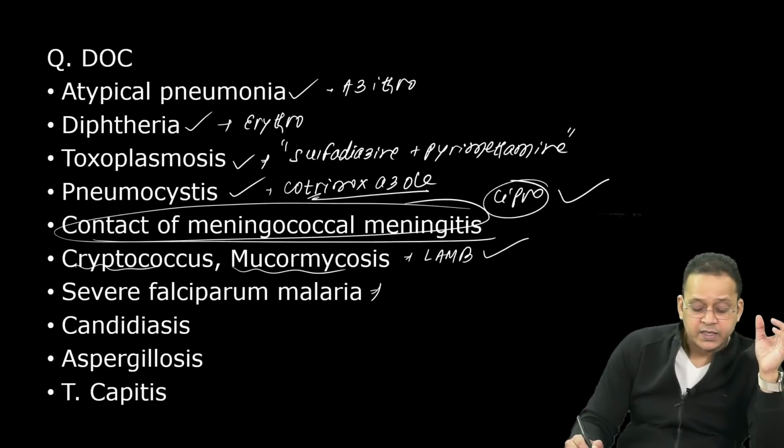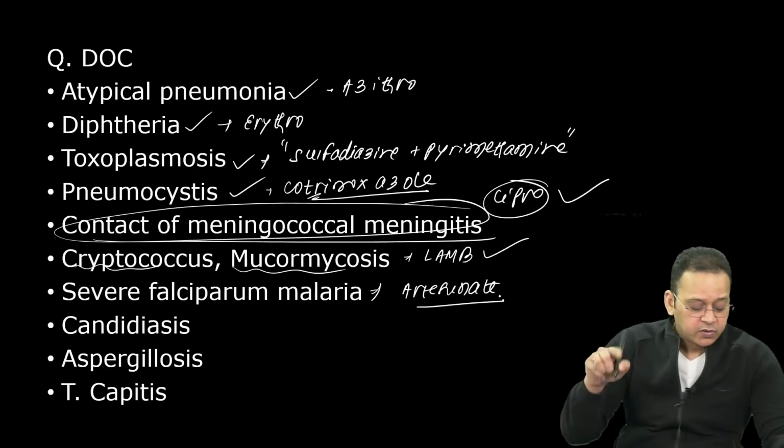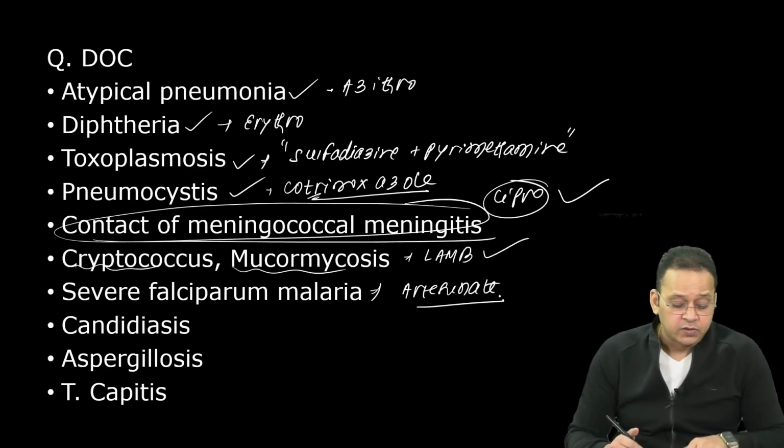What is the drug of choice for severe falciparum malaria? Excellent. Severe falciparum malaria, what is the drug of choice? Come on, quickly. Artesunate, IV artesunate. IV artesunate is the drug of choice in case of severe falciparum malaria.